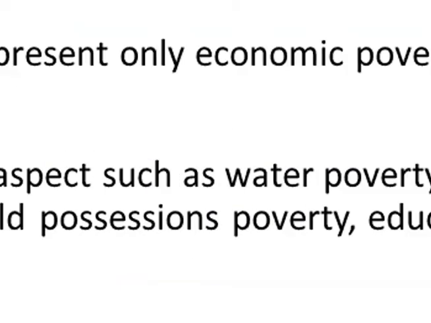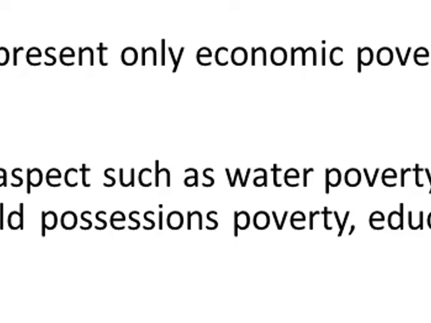Let's move to the research problem. The existing poverty map in Sri Lanka does not cover aspects other than economic poverty, and it was created as a DS division layer. It does not cover other aspects such as water poverty, sanitation poverty, household access poverty, household position poverty, educational poverty, or health poverty. So this research tried to create a poverty map considering water poverty, sanitation poverty, household access poverty, and health facility poverty at GN division level, using census of population and housing data to describe the different levels of poverty, such as minimum poverty level and maximum poverty level.